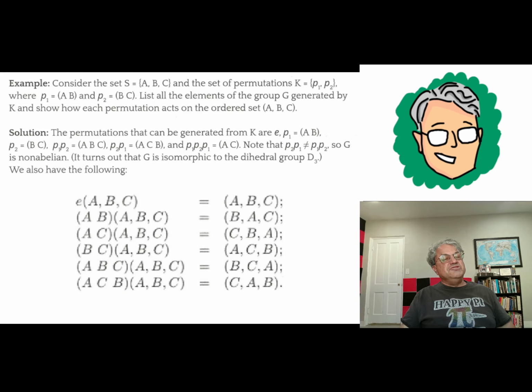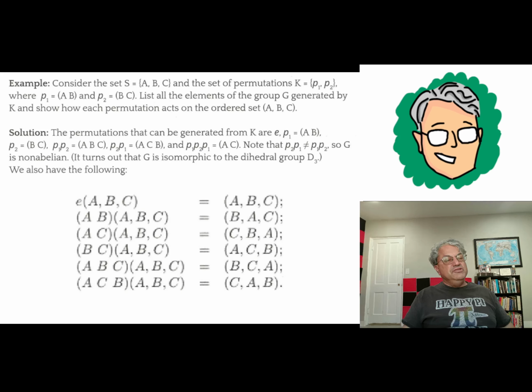But the way we see that is we just have to do all the multiplications and see what we get. If we multiplied P1 P2, you'll find that you get the cycle (A B C). I don't know if I want to do that in detail, but you can convince yourself of that. (A B) times (B C) equals (A B C). Might as well do the work to show that.